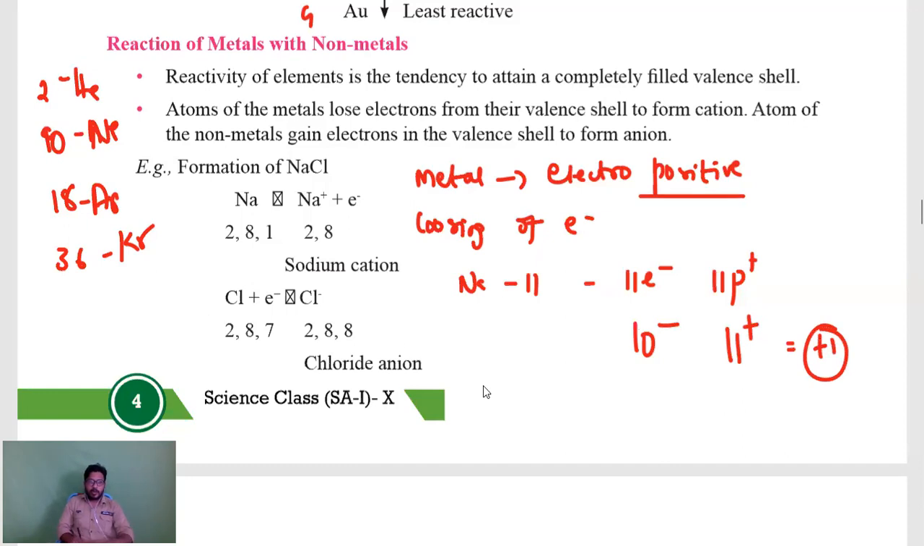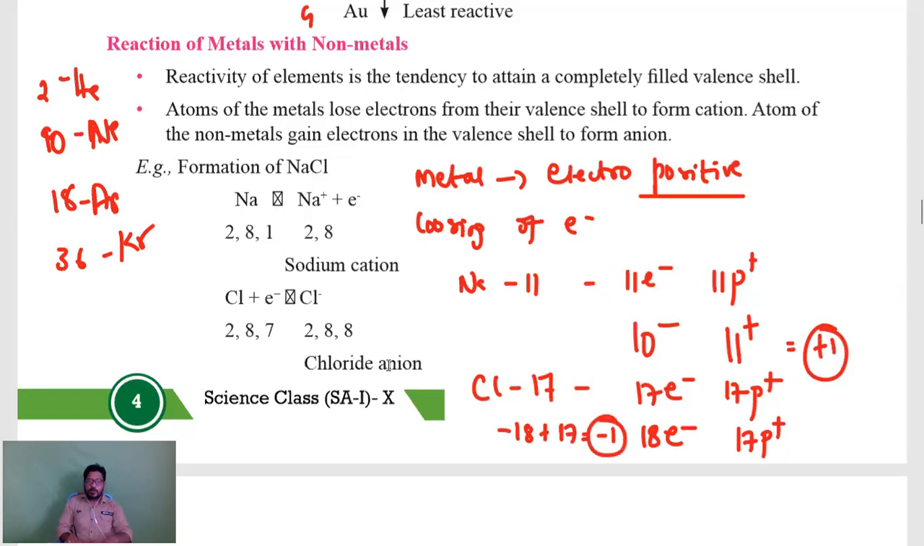But coming to chlorine, chlorine's atomic number is 17. 17 means 17 electrons and 17 protons. 17 is not stable. The nearest stable element is 18. So it will always be trying to get one electron. Chlorine will get one electron from the sodium and the count will be 18 electrons, but there is no change in protons. It is 17 only. So minus 18 plus 17 is equal to minus 1, isn't it? So non-metals are electronegative in nature. That is a concept you have to understand. Metals always lose electrons, non-metals always gain electrons.